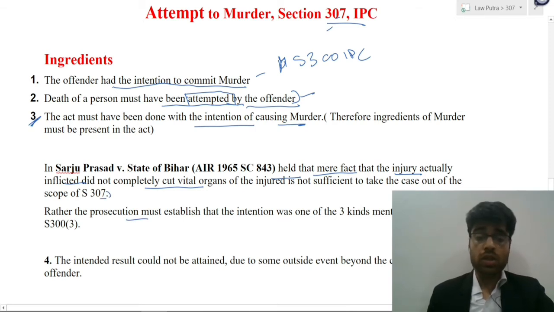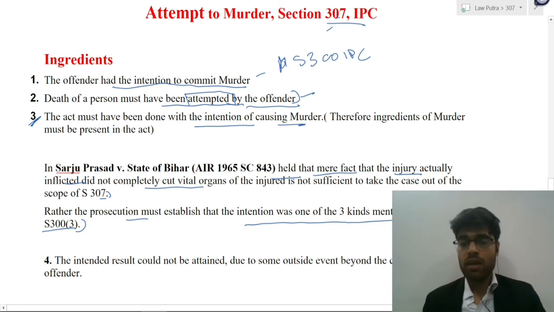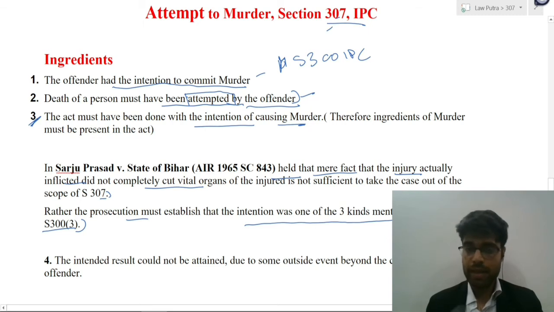But the prosecution must establish that the intention was one of the three kinds mentioned under Sections 301 to 303. If you read Section 300 point-wise, the IPC has described various kinds of mens rea, or various kinds of intention. If any of those intentions is present while an attempt was made to commit the act, then it would fall under Section 307.